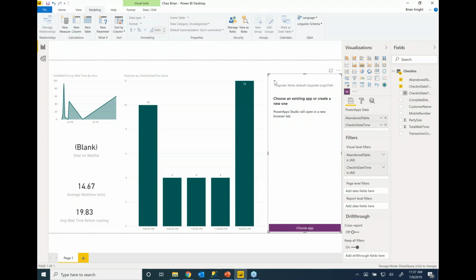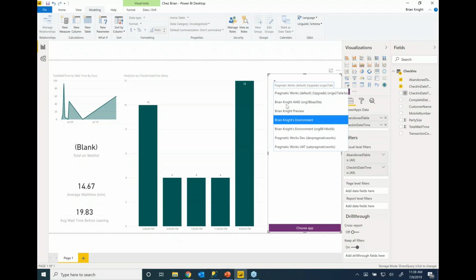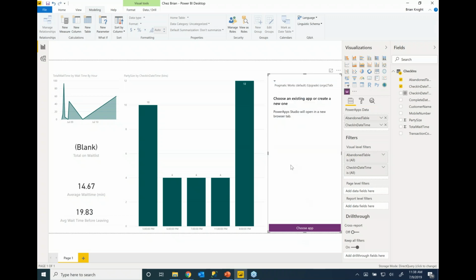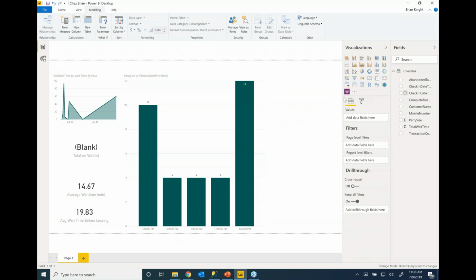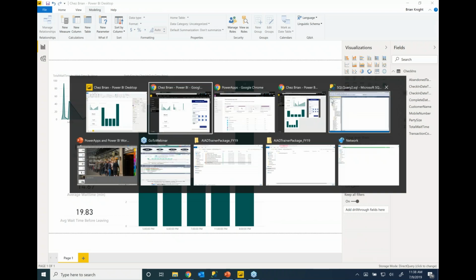So I have to choose the environment first of all, pick the environment of where I want to have that app, and then choose it. Which is perfect if I have an application already built, maybe to do things like texting from the application or whatever. But if I want to do some additional things like filtering and all that, then I need to actually do it in the web experience instead. All right, so let me flip over to the web experience. Now let me go over to the report.